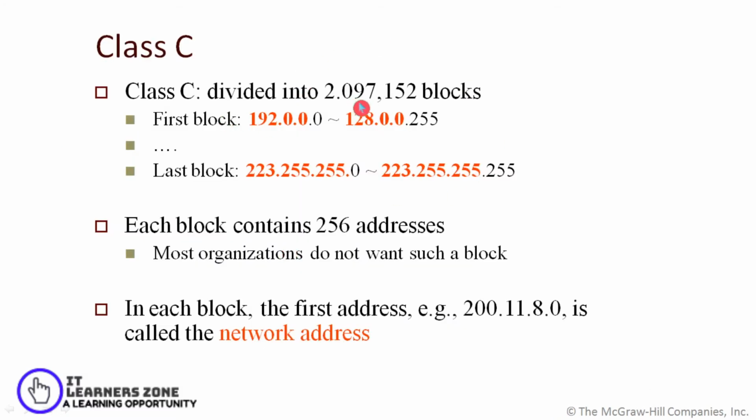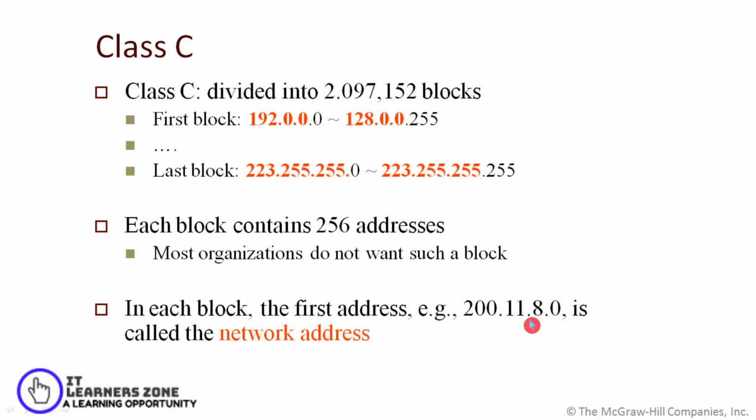In a similar way, the class C address can be divided into 2,097,152 blocks. For the first block, as you can see, the first 3 bytes are considered here. So 192.0.0.0, and the last address of this block would be 192.0.0.255. The last block address would be 223.255.255.0, and the last address of this block would be 223.255.255.255, and each block can contain 256 addresses. So a small organization which has 200 hosts to be connected can use such a block address.